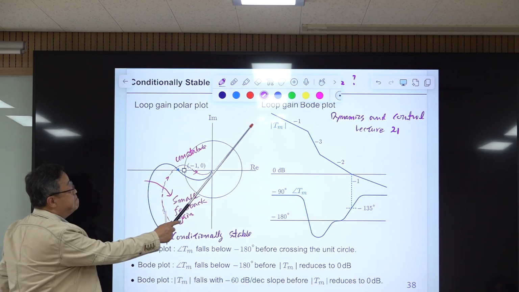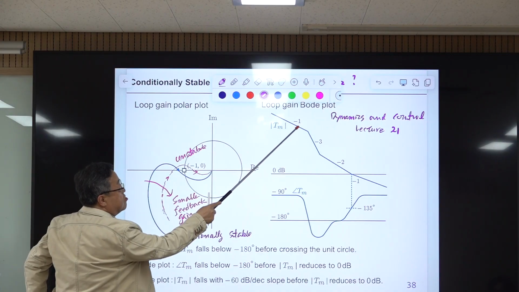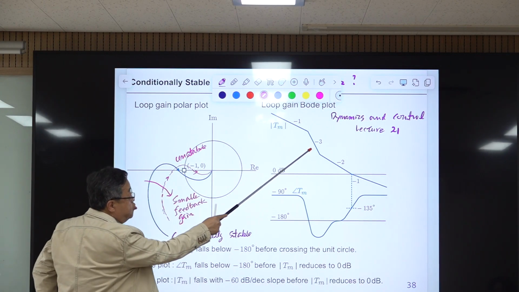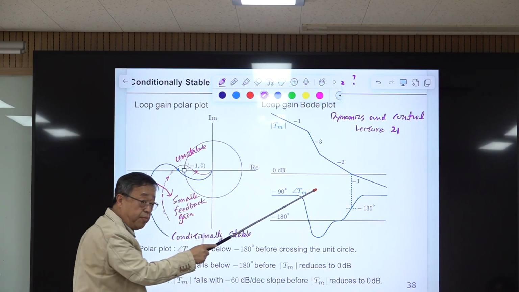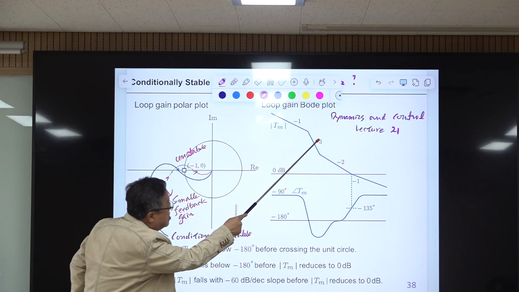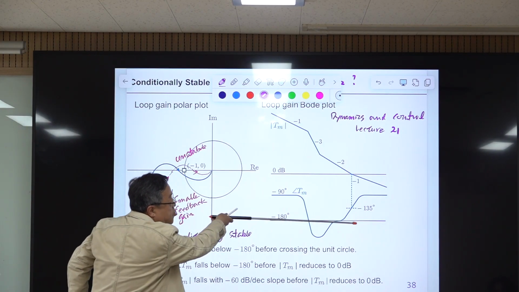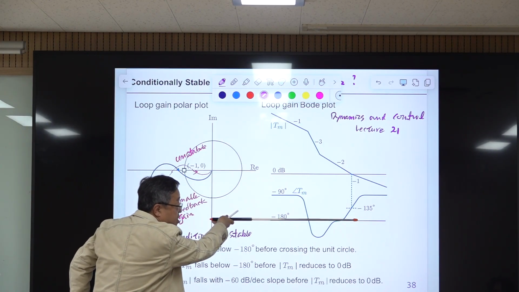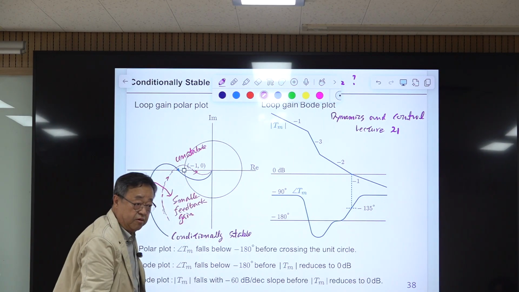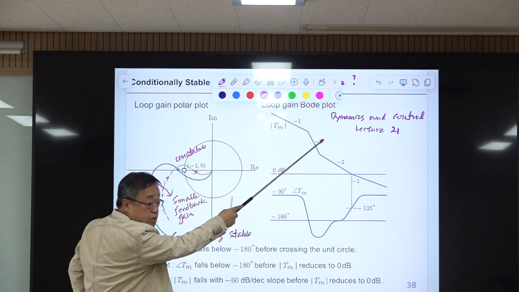A minus 1 slope means phase remains at minus 90 degrees. Minus 2 means phase is reduced to minus 180. Minus 3 means phase is dipping to more negative than this, toward minus 270 degrees. Okay? So you should avoid this.